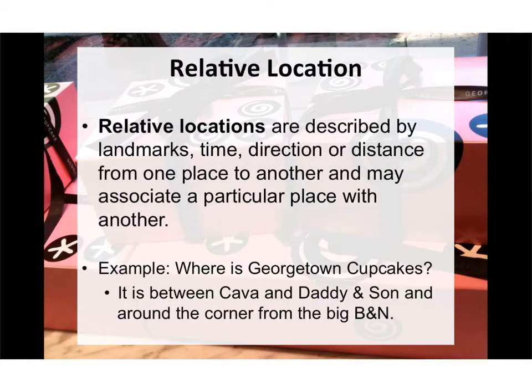Relative location is described by landmarks, time, direction, or distance from one place to another, and may associate a particular place with another. If you need to press pause to write that down, you can. An example of relative location, if somebody asked me where Georgetown Cupcakes was, I would say it's between Cava and Daddy and Son and around the corner from the big Barnes & Noble in Bethesda.